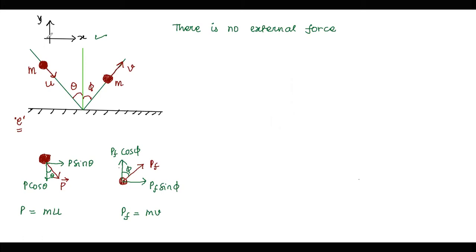There will be no force acting in the x-axis direction. So I am writing that there is no external force acting along the x-axis direction.